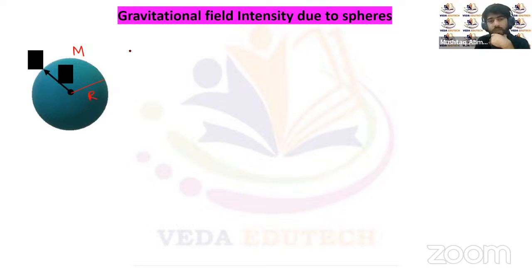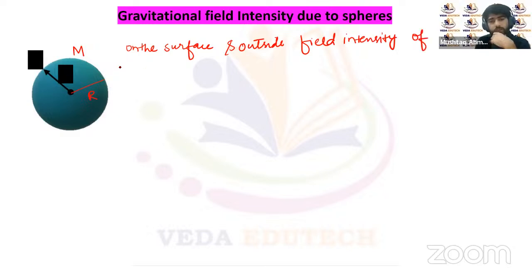So on the surface and outside the surface, the field intensity of a sphere will be the same as that of a point mass.